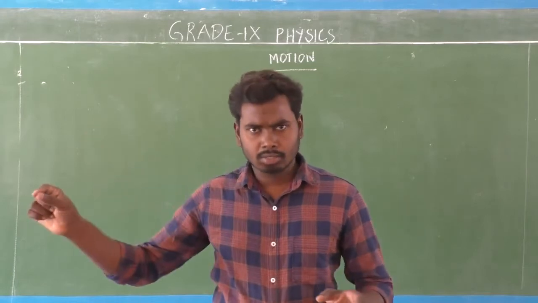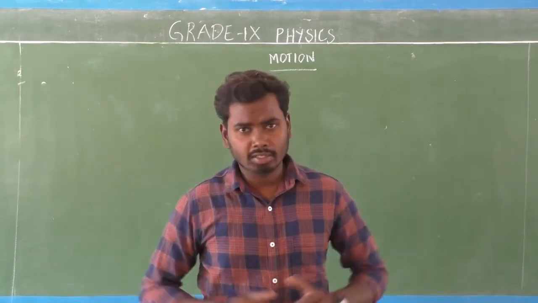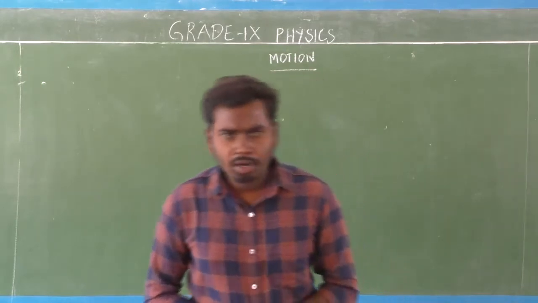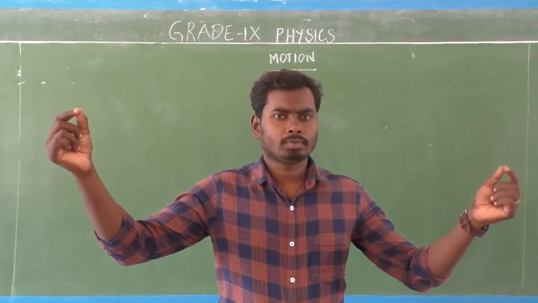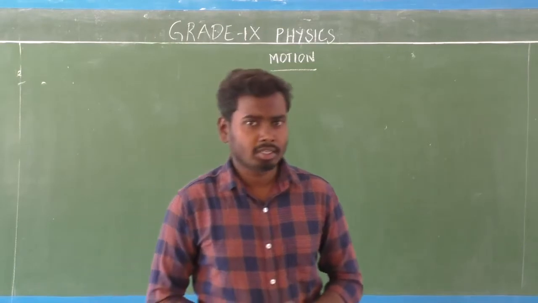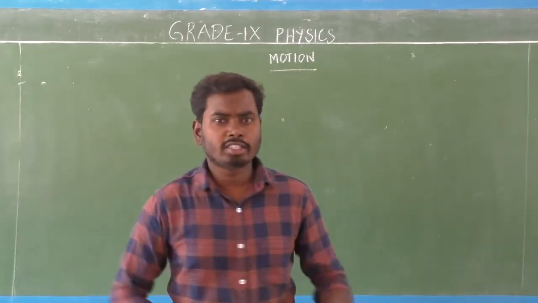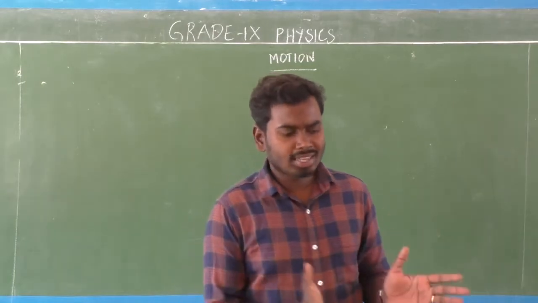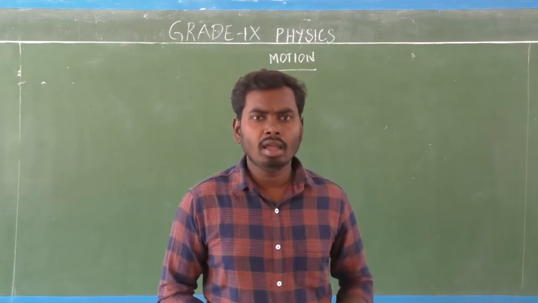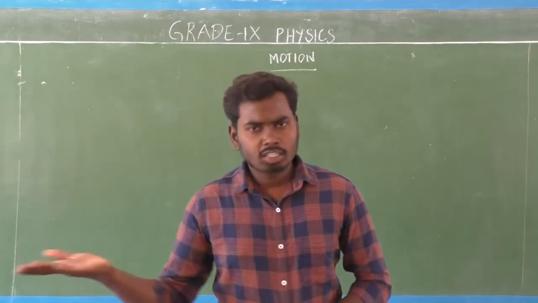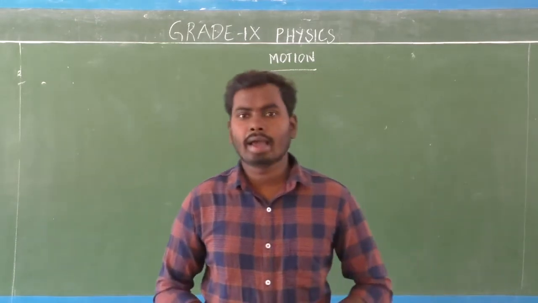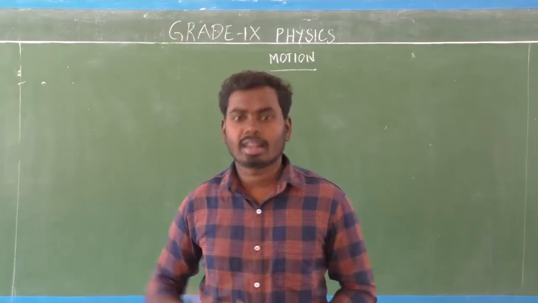Then distance and displacement. The entire or actual path length between 2 points, that is distance. Displacement means the shortest distance between 2 points. Both distance and displacement have the same unit, that is meter. Distance is a scalar quantity because it has only magnitude, there is no direction. Displacement is a vector quantity because it has both magnitude as well as direction.